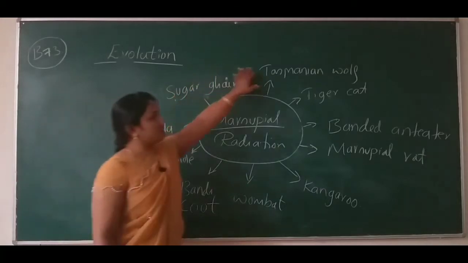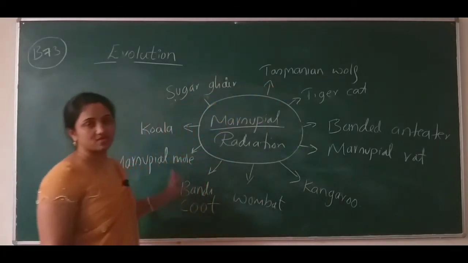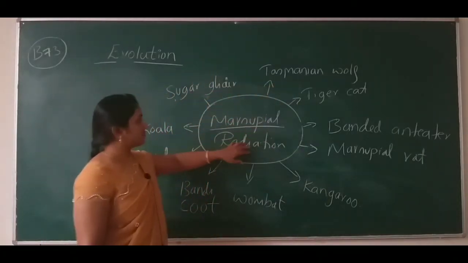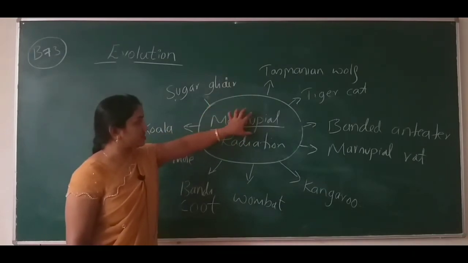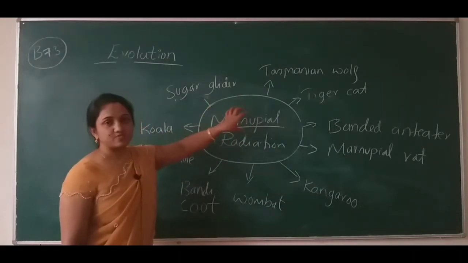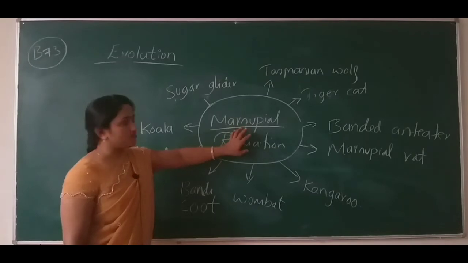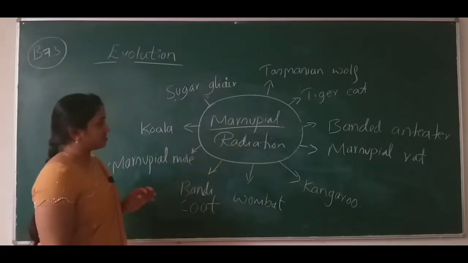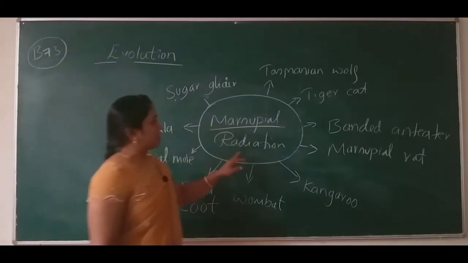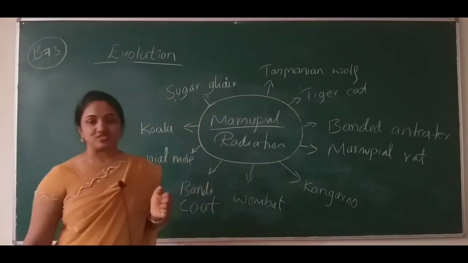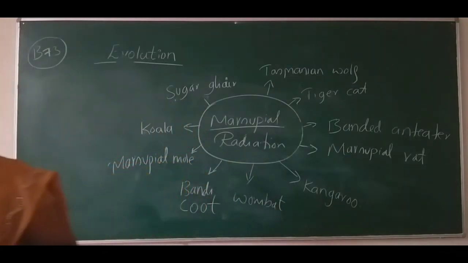So these are all marsupials originated from a single common marsupial organism. That's why it is known as marsupial radiation. This is also one example for divergent evolution.